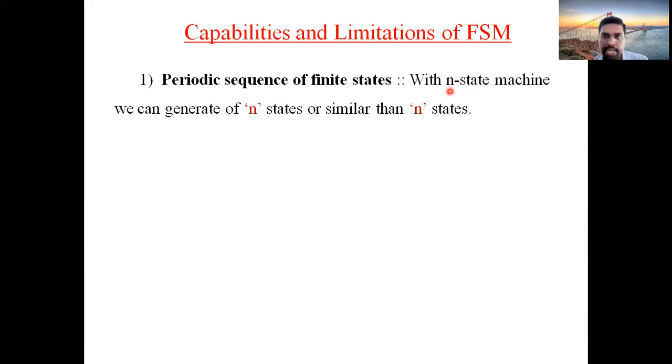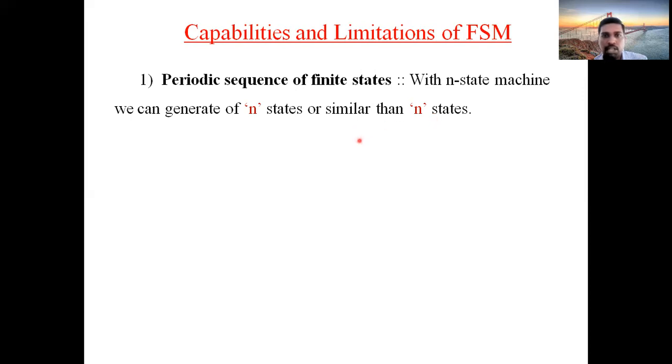So this value of n indicates your finite number. With an n-state machine, we can generate n states. For a 2-state machine, we will have two finite states. For a 3-state machine, we will have 3 states. Like that, for an n-state machine, we can generate n number of finite states. We can generate a periodic sequence of n number of finite states.